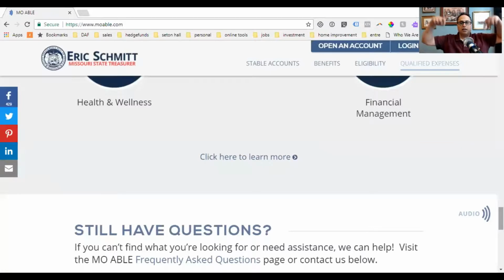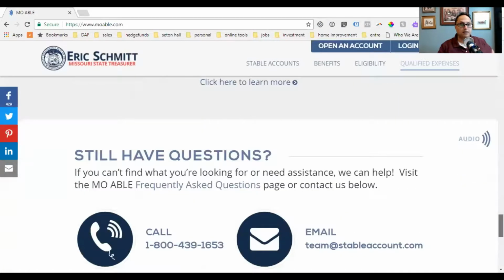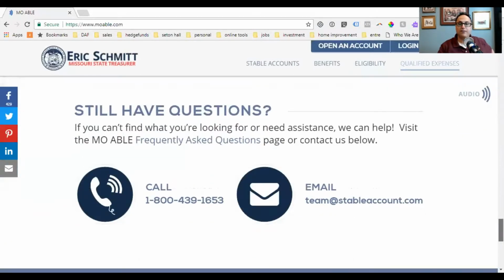Save it to your computer, upload it to your cloud, whatever you want to do, and keep a log so that if you're ever questioned about it, or if the state or somebody requests clarification on an expense, you have that available.